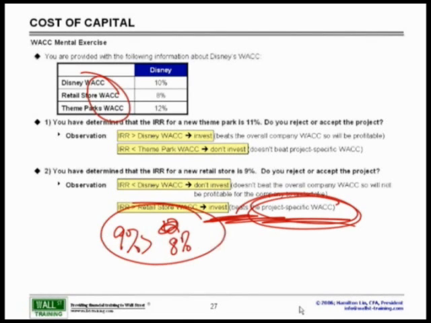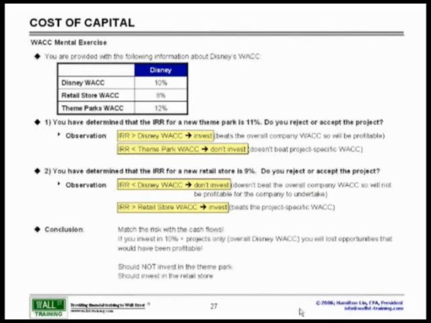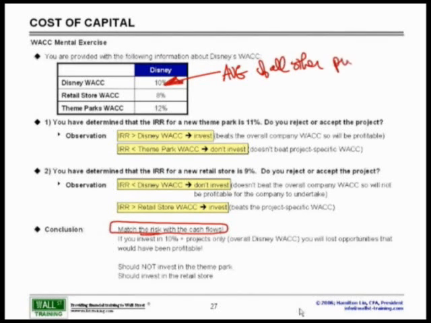I should invest. Now, here's the conclusion. Which is the correct answer? You must match the risk with the cash flows. Remember, this 10% is observable because this is probably an average of all other projects within Disney. And therefore, this is just an observation. This is not the actual number to use.